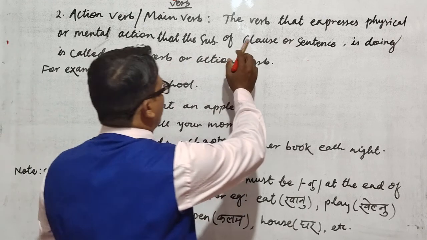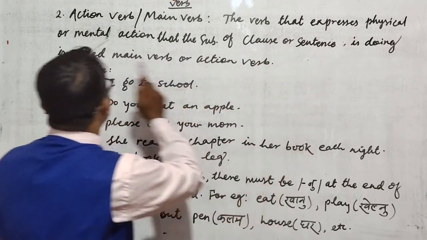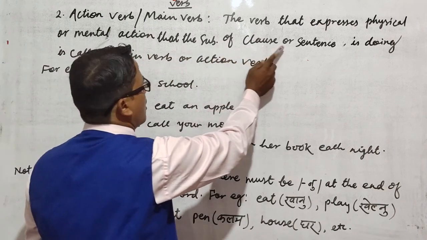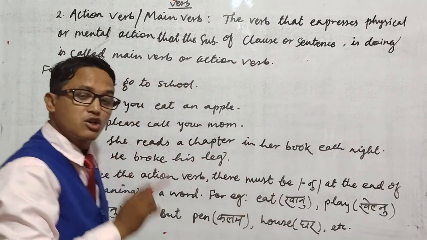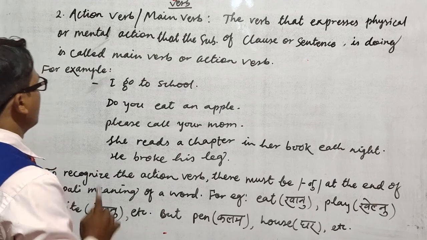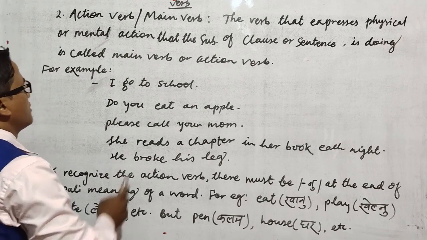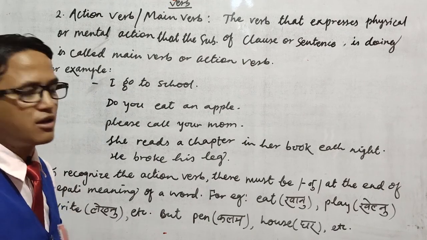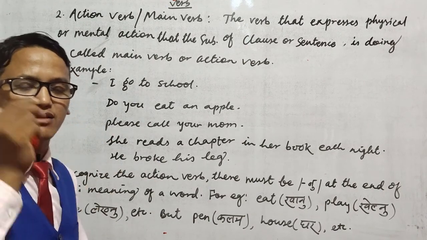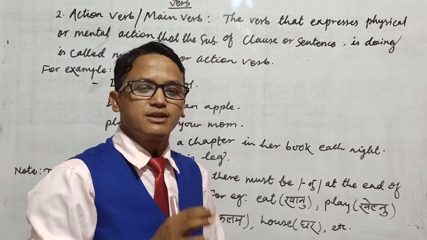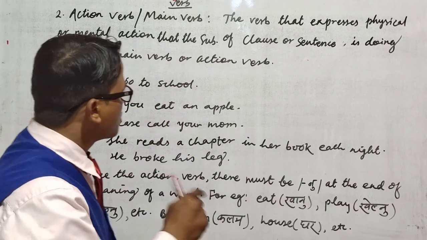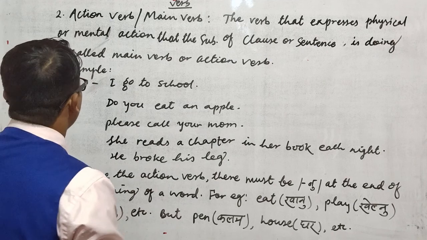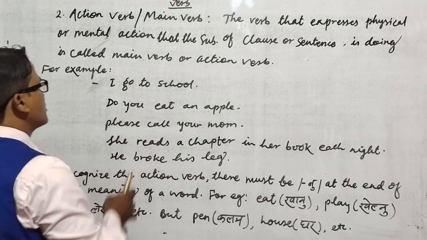The action verb expresses the physical or mental action that the subject of the clause or sentence is doing. That is called the main verb. It is the verb that expresses the physical or mental work that the subject does in the sentence. Okay, so that is called an action verb. Very easy.